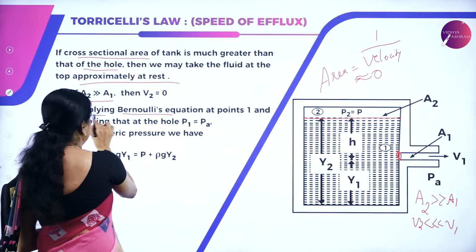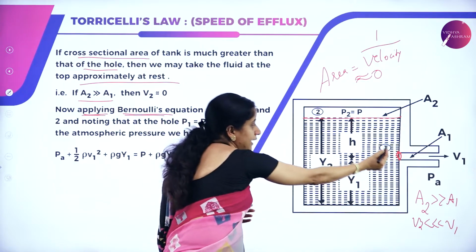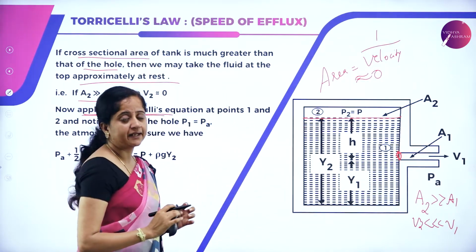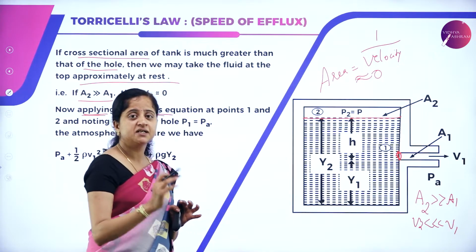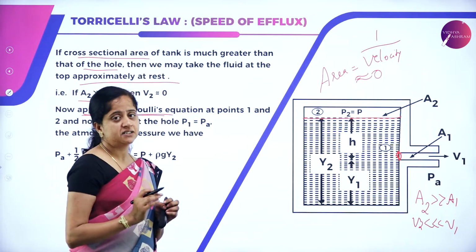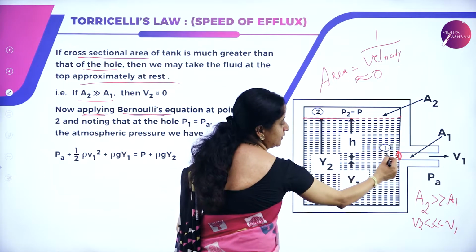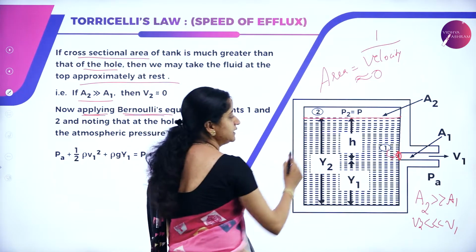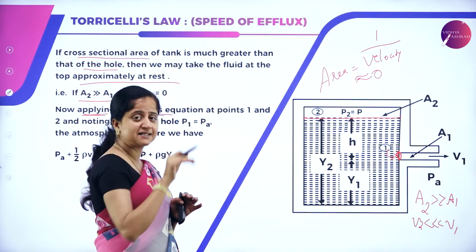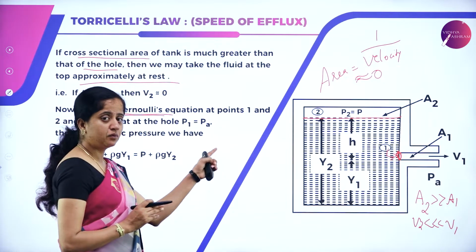Now applying Bernoulli's equation at point 1 and point 2, what do we get? We know what is Bernoulli's principle. It is that the sum of pressure, potential energy per unit volume and kinetic energy per unit volume is always constant. Now we have 2 points. Point 1 is nothing but the place where we are talking about the hole, and point 2 is nothing but the fluid at rest inside the tank. So now let us apply this Bernoulli's principle at both the points.